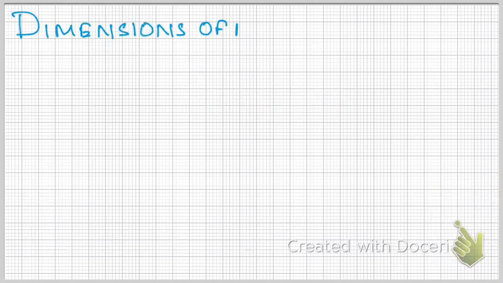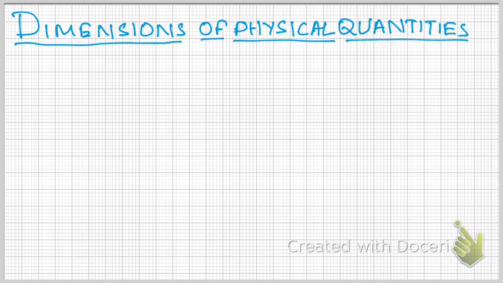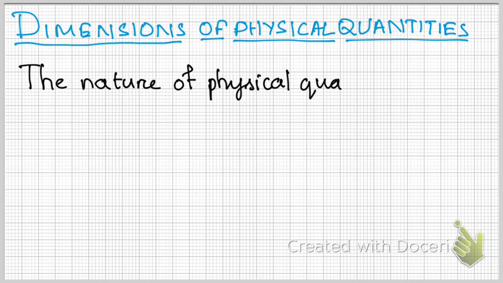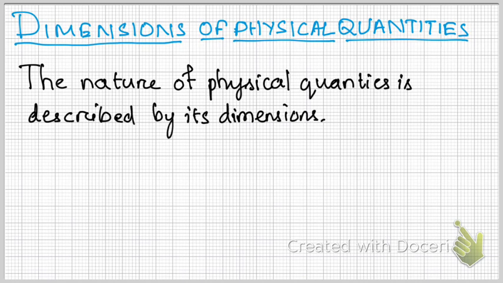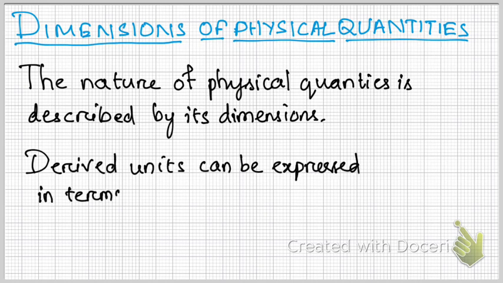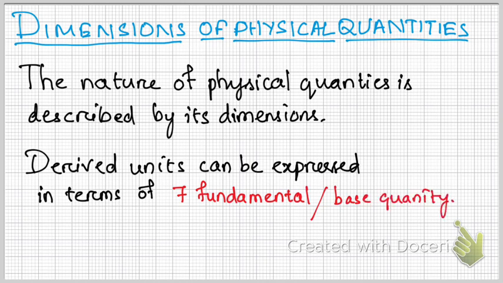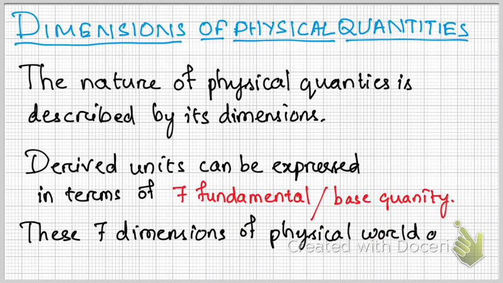So, let's analyze what the dimensions of physical quantities are. Well, the nature of the physical quantities is described by its dimensions. The derived units can be expressed in terms of 7 fundamental or basic quantities. These 7 dimensions of the physical world are denoted with brackets.